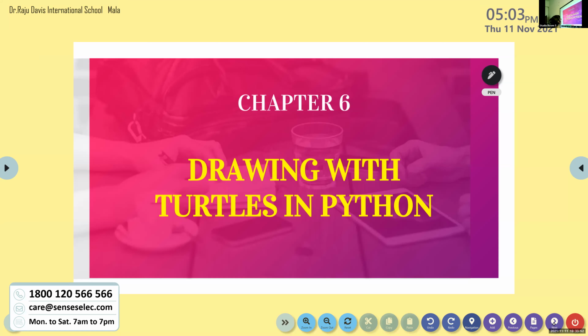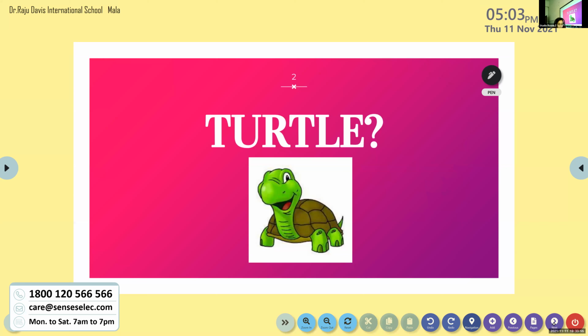So we are moving to the next slide. What is turtle in Python? You all are familiar with the reptile, isn't it? That moves around very slowly. So how can we relate this concept with Python's turtle? Are we talking about a reptile in this chapter? No, ma'am. Do you know why the name is like this? Maybe it is very slow. Because the name tells the drawing process. Imagine a turtle.